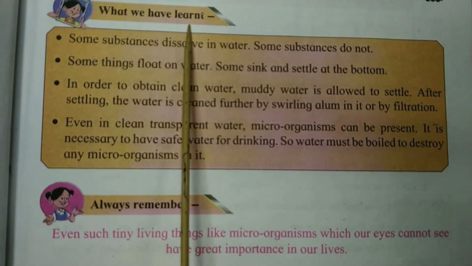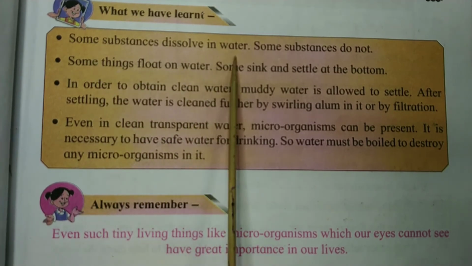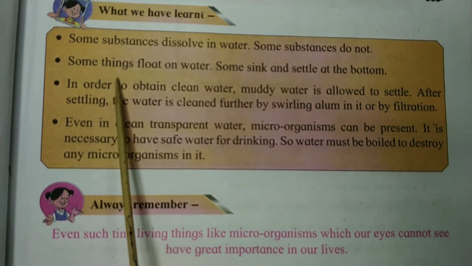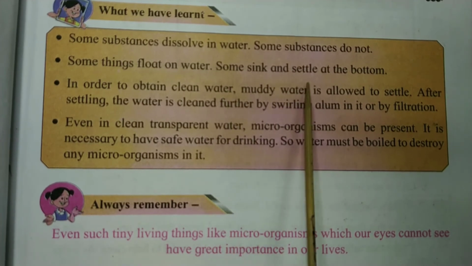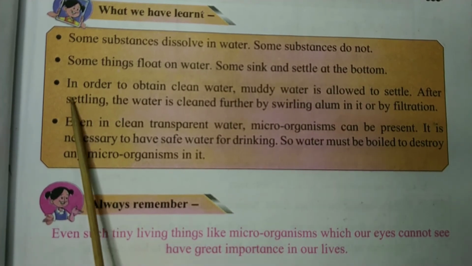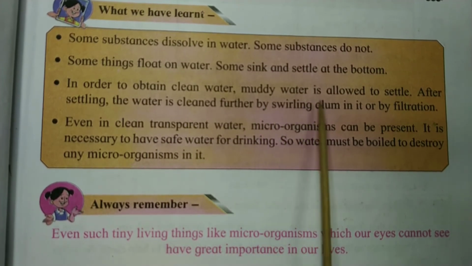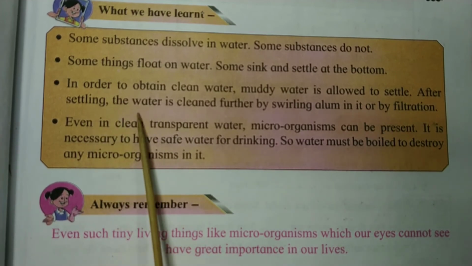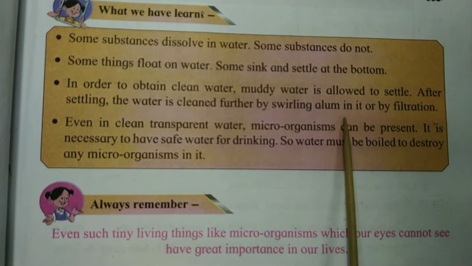What we have learnt: some substances dissolve in water, some substances do not. Some things float on water, some sink and settle at the bottom. In order to obtain clean water, muddy water is allowed to settle. After settling, the water is cleaned further by swirling alum in it or by filtration.